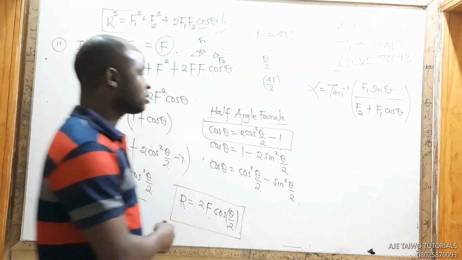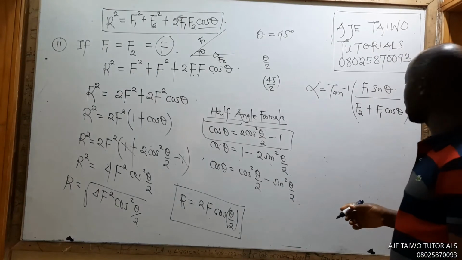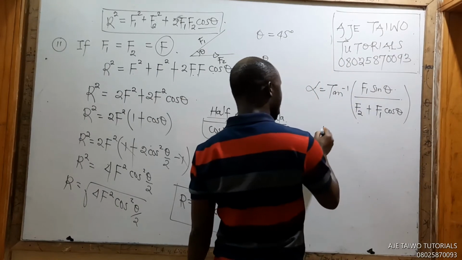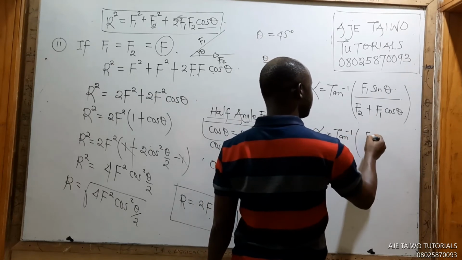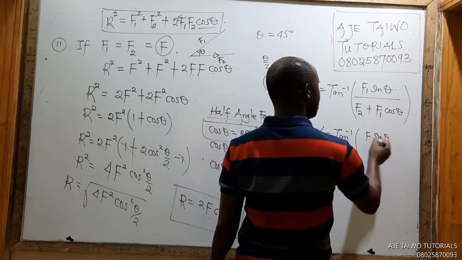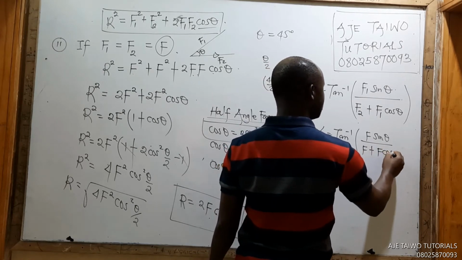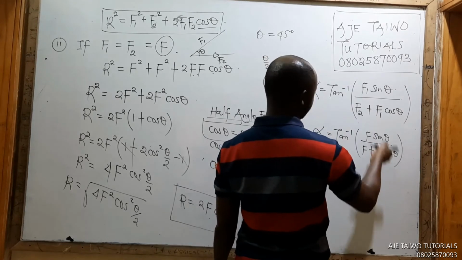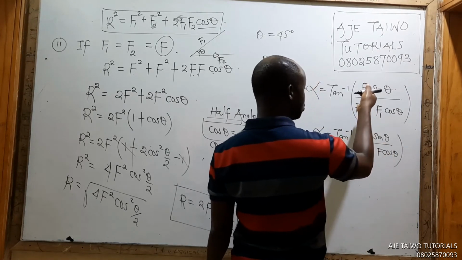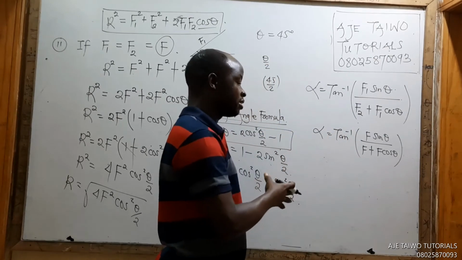So if you base on this, the angle between the resultant, our angle alpha, will be arctan of f sine theta over f plus f cos theta. Don't forget, if I make a mistake in this one, it will affect everything. So just check this expression for me and be sure it is correct. I cannot cram that in my head.